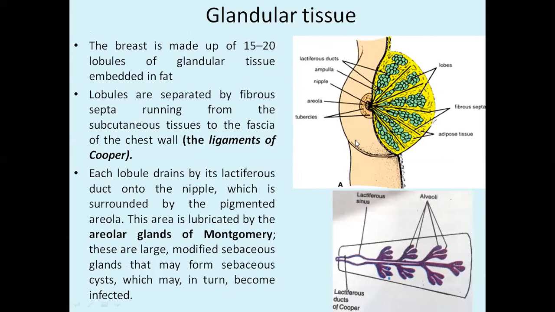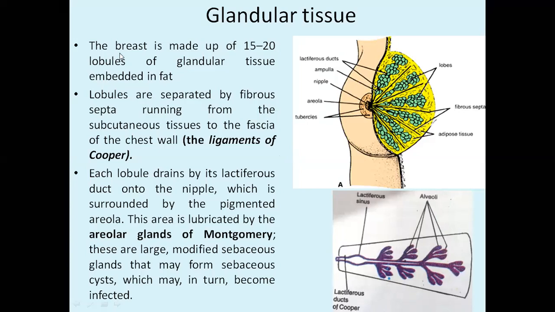Now, after that, we will see the glandular tissue. See, now this is the whole of the mammary gland, and on one side the skin has been cut, in order to show what structures we see. You are finding the radiating black lines, which are nothing but fibrous septae. In between the fibrous septae, you are finding green structures, which are nothing but glandular tissue, arranged in the form of lobes. So these are actually all lobules.